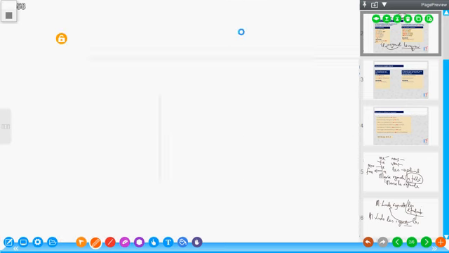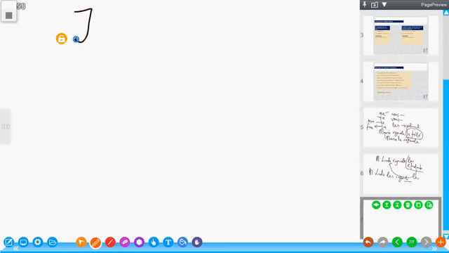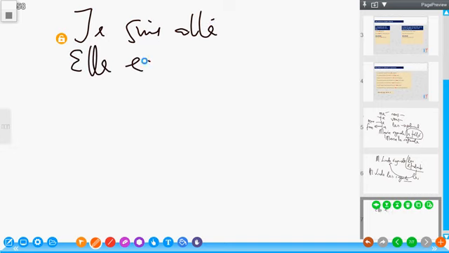For example, I'm saying je suis allé because je suis masculin. It becomes elle, it becomes elle est allée. Être normally in passé composé will agree in gender and number of the subject.